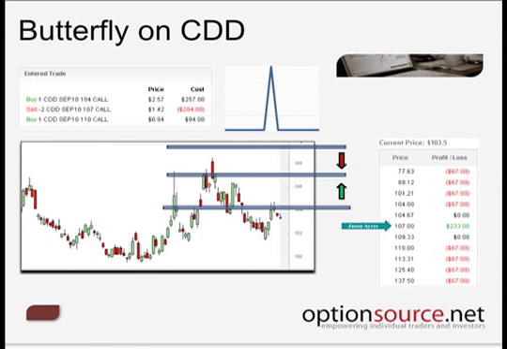If we're looking at, in this case, our break-even point at the $67 level here, what you can see is as the pair value moves in our favor, we're heading towards our maximum profit at the 107 strike.